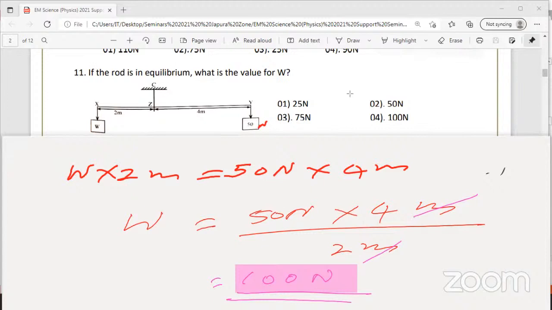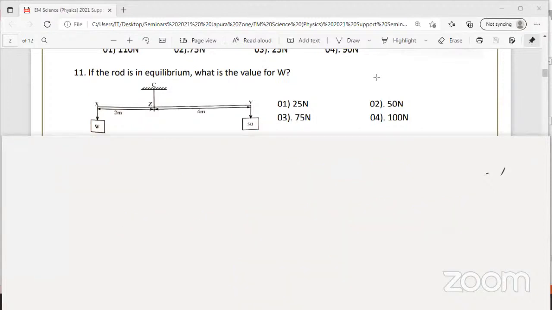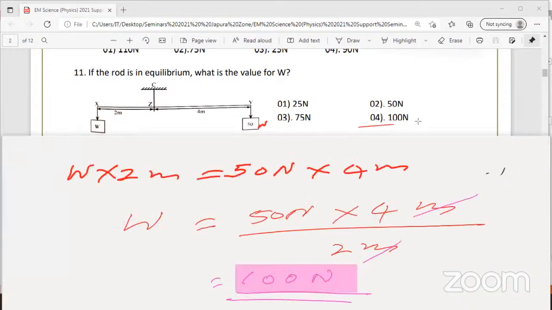Now, if you didn't have time to do this at home, at least now, before I tell the answer, guess the answer and mark it. Then you can check whether you know this or not. Don't wait until I explain everything and give the answer. You should be able to do this before me, then compare with my answer. Even the next question you can start now before I tell. Then only your thinking ability is improving. Otherwise, if you're just copying down the answer, you will not improve. That will be again just another paper, right?